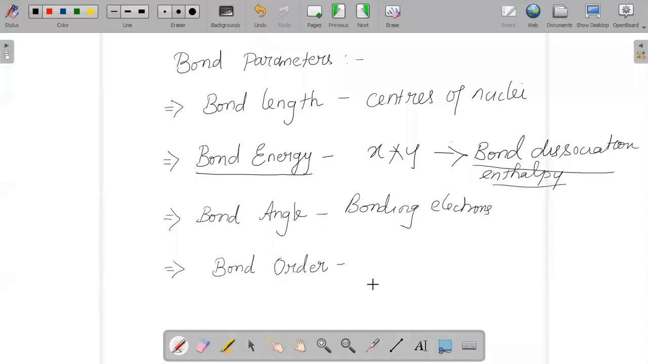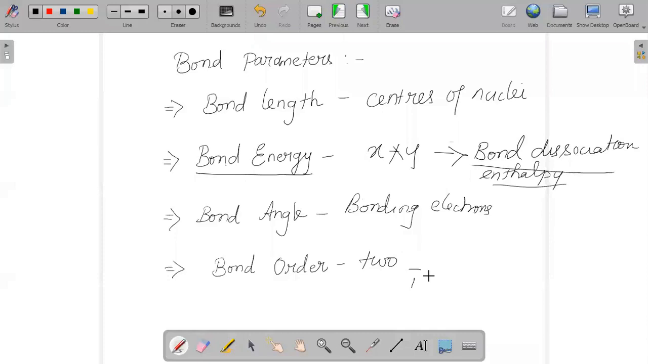When we talk about bond order, in your Lewis representation of your molecules or ions, the number of bonds present between the two atoms, we call it the bond order. We all know if it is a single bond, we say the bond order is 1. If it is a double bond, you will say the bond order is 2. If it is a triple bond, and so on.